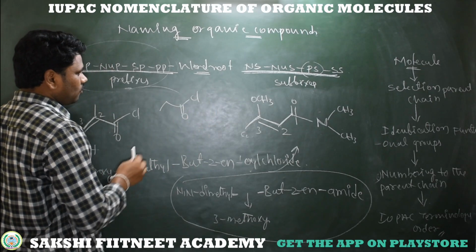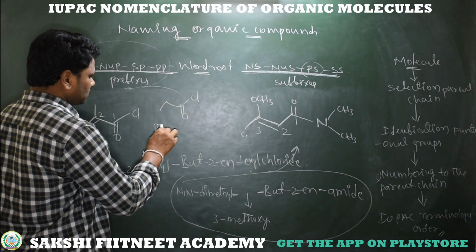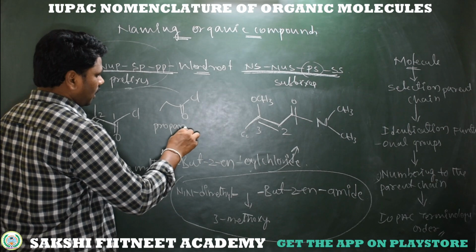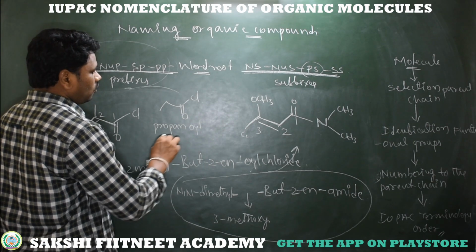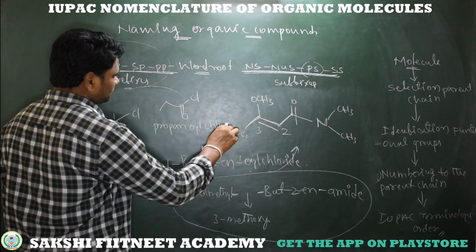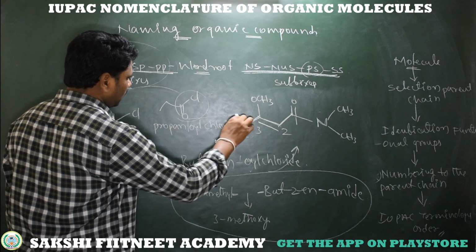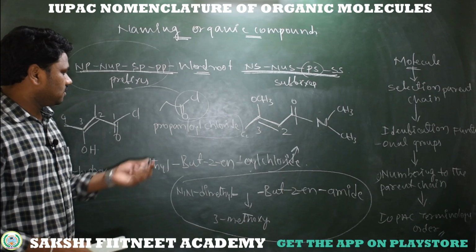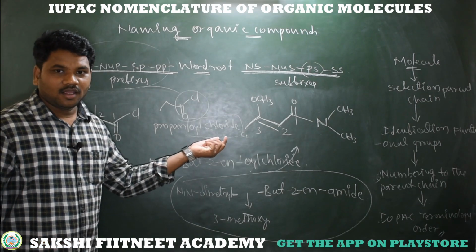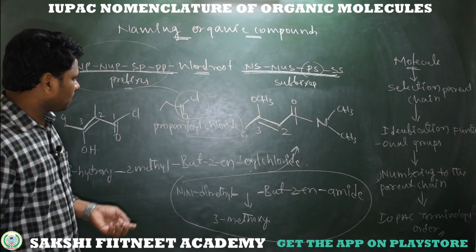What is the name of this compound? 1 2 3, it's oyl chloride. See, this is the functional part. We are writing like this: oyl halide, propanoyl chloride. So this is the IUPAC name of this compound.